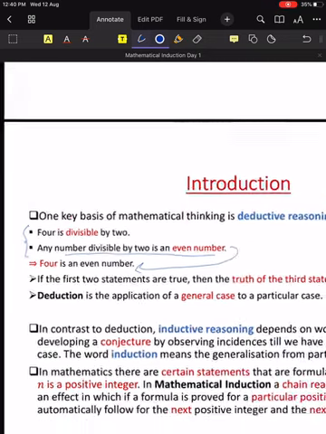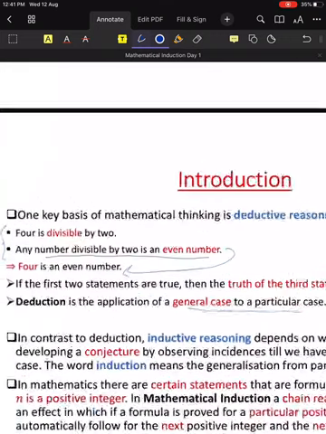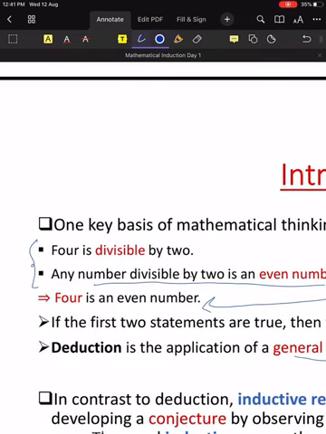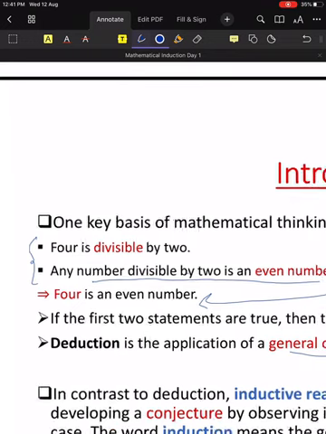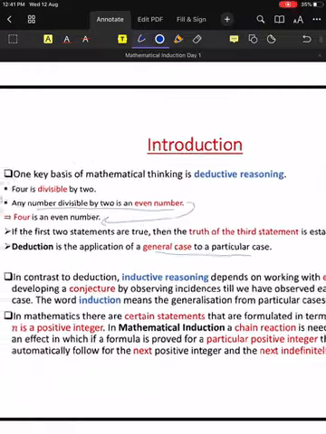So from the general case, I derived a particular case. Understood? I can replace this like this: 16 is divisible by 2. Any number divisible by 2 is an even number. Then 16 is an even number. So my particular case becomes 16. That's what deduction is. Now we move on to induction. What is induction? Look here. Read this one.